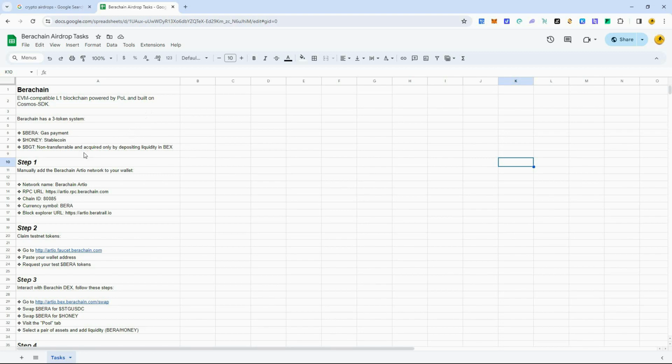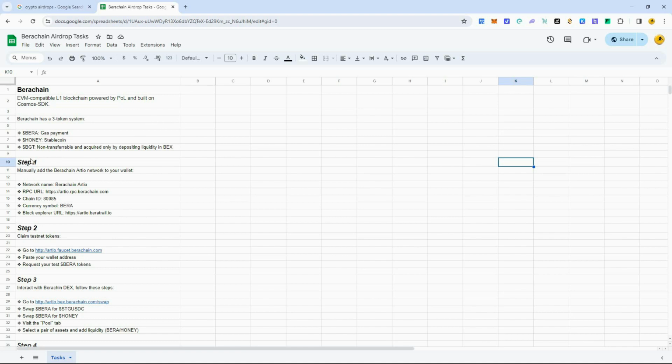But let's just go through, and I'm going to do a demo on all these steps needed to potentially set yourself up for airdrop. Nothing is confirmed yet with this. This isn't 100% confirmed, but it literally takes you 20, 30 minutes at the most. And it's just kind of cool to use these other blockchains and get used to it, because even if it doesn't provide an airdrop, if this does go live eventually, you can be first in and using this, and then maybe the airdrop comes after that. We shall see. But the cool thing is it's an actual usable blockchain here on the testnet, and it's got some pretty original features. So we're going to get into that.